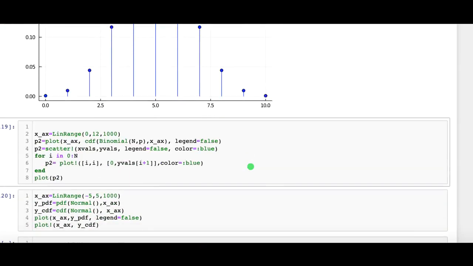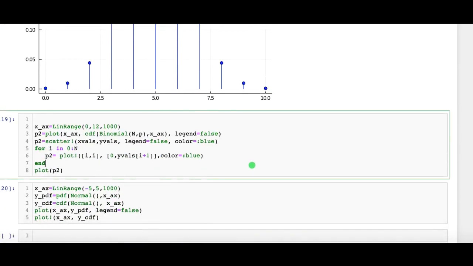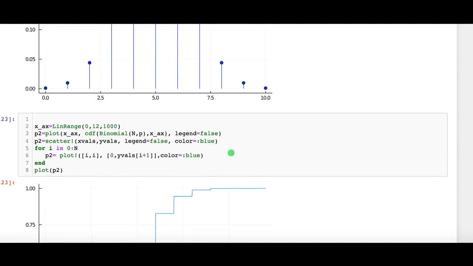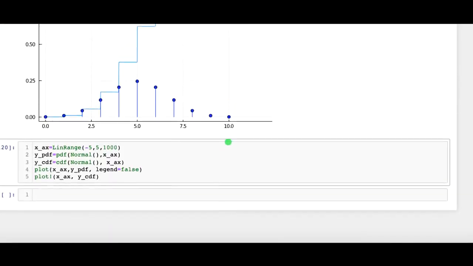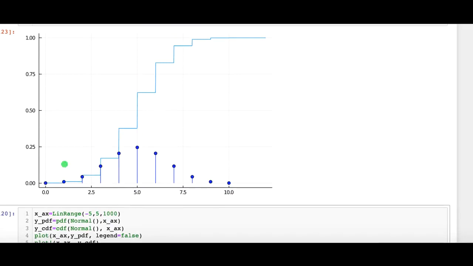We will now see how the probability mass function relates to the cumulative distribution function. The probability mass function is shown in dark blue over here. The cumulative distribution function is shown in light blue.